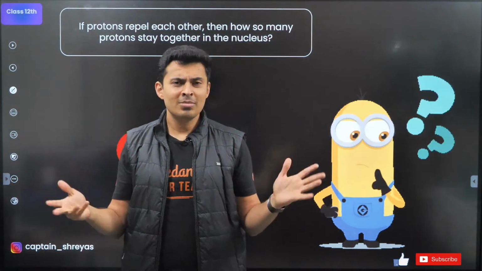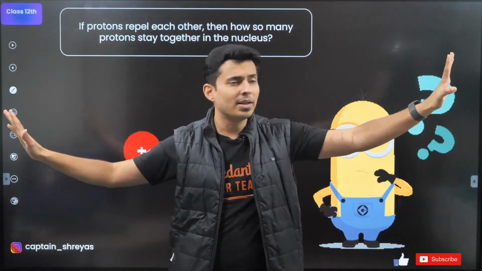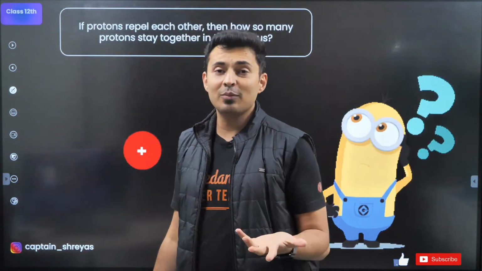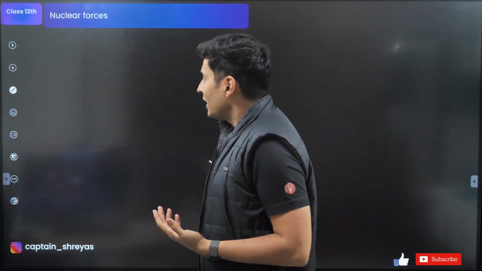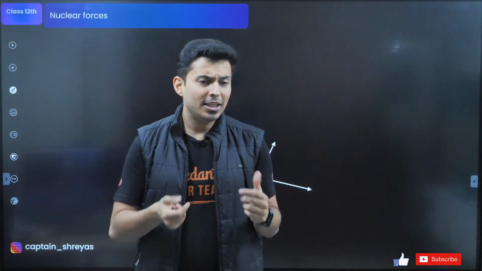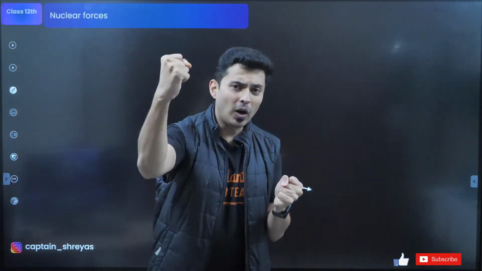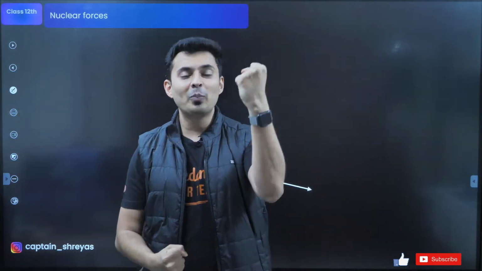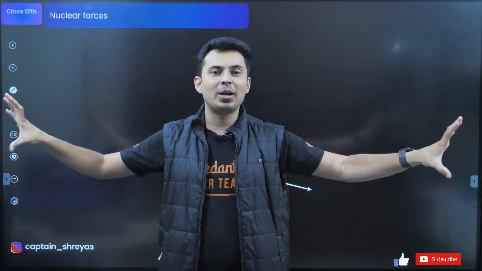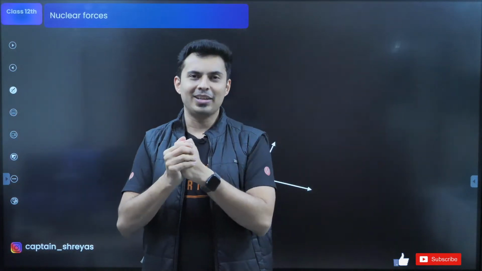But protons, they don't like each other. They're like, go away, go away. How do they stay together? What's the reason for that? So in general, you can say that there must be something much stronger, something more superior than the electric force or the repulsion force which brings them together.